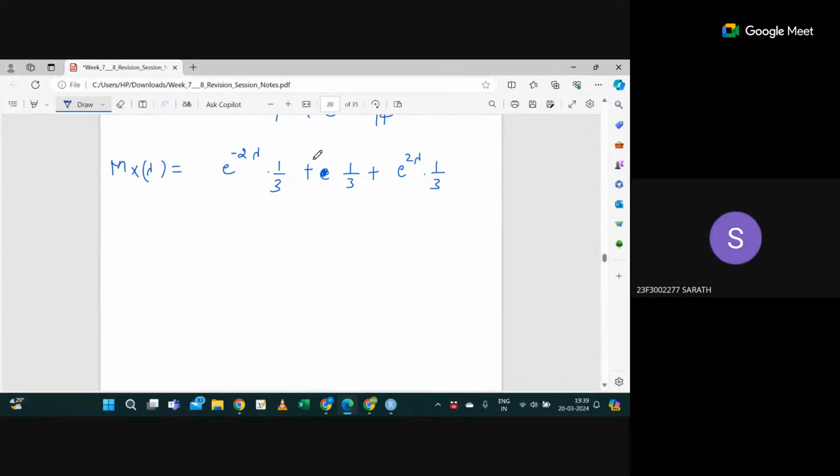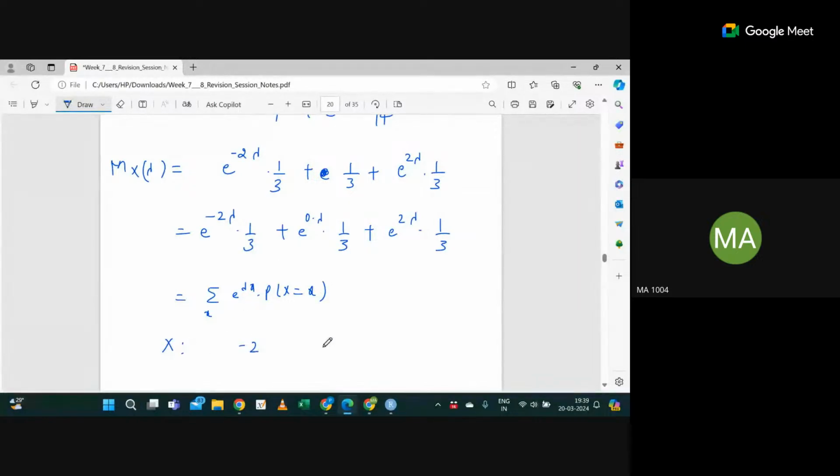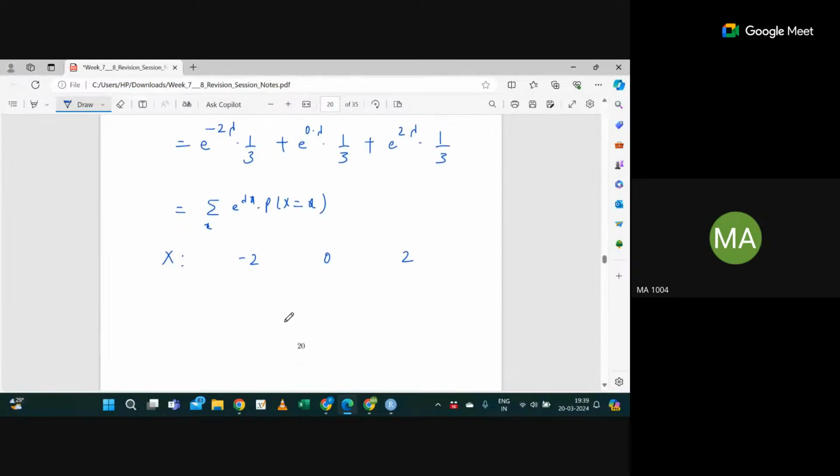We know MX(lambda) is the summation over x of e raised to the power lambda x into probability x equal to x. If you compare, I get the values of x as -2, 0, 2, each with probability 1/3.